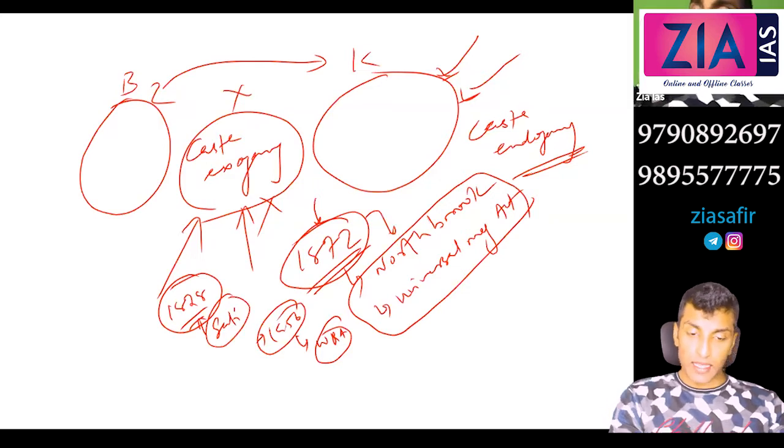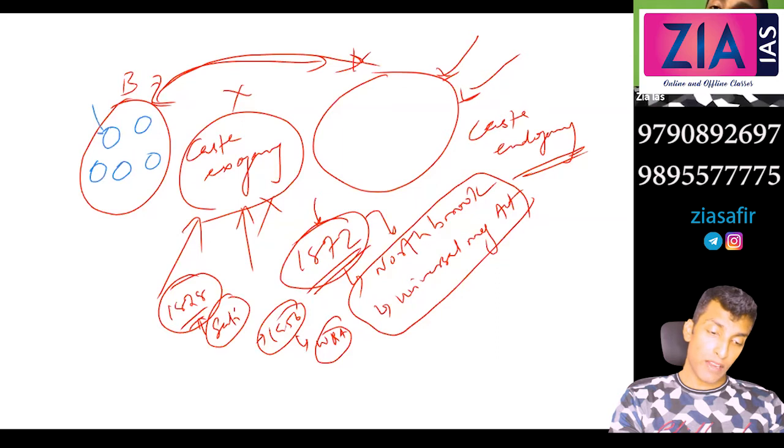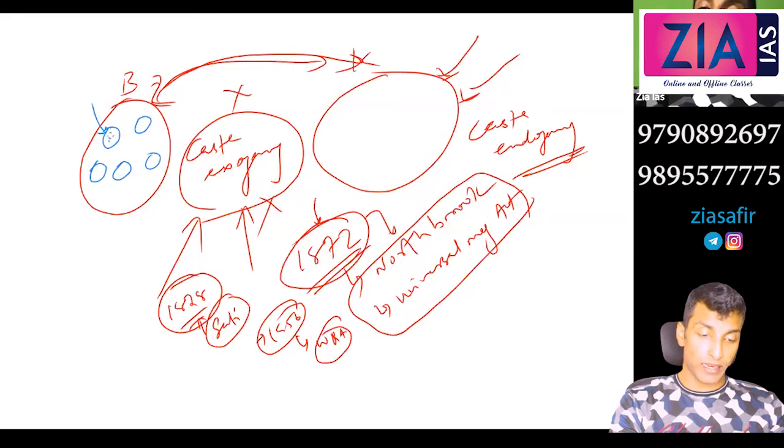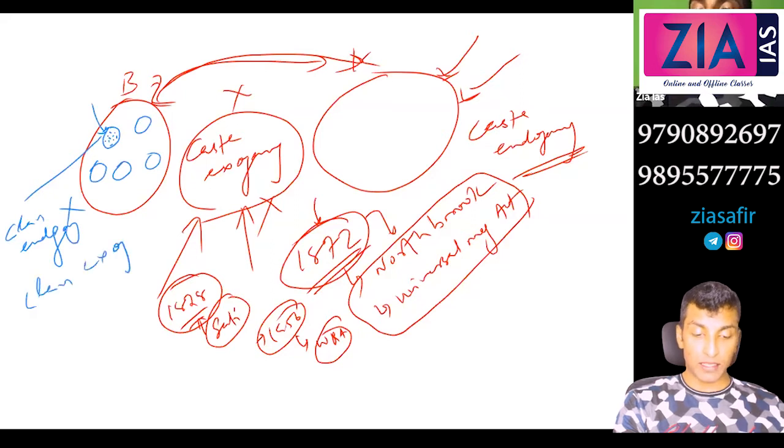Now Ghurye studied this, and Ghurye also came up with the same understanding: caste endogamy, and exogamy outside the clan. Okay, you can see here. There are different gotras, right? Clans, you will say. So you cannot marry within the clan because you are all descendants of the same ancestor, which means you are all blood related. So blood related people should not marry. So clan endogamy is not permitted. What you need to do is clan exogamy. This is a marriage rule.